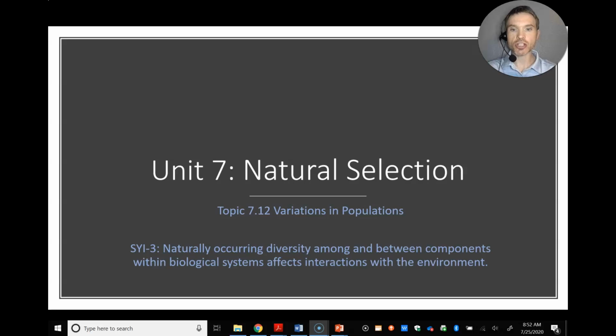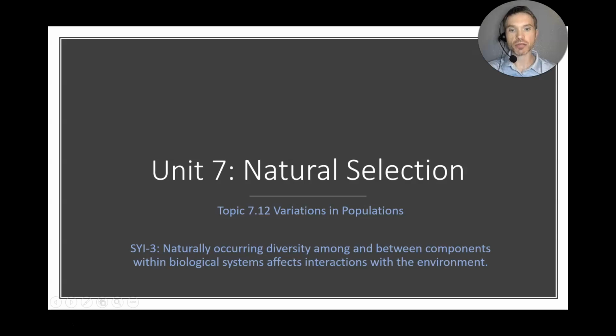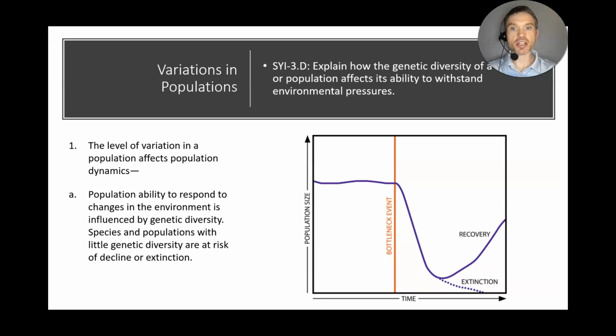This video is on topic 7.12, variations in the population. The level of variation of a population can affect the population dynamics, such that the population's ability to respond to changes in the environment, those are pressures that may change, is influenced by the genetic diversity. So the more diverse our population is, the better it is. Species in that population with little genetic variance or diversity are at risk of decline or extinction.